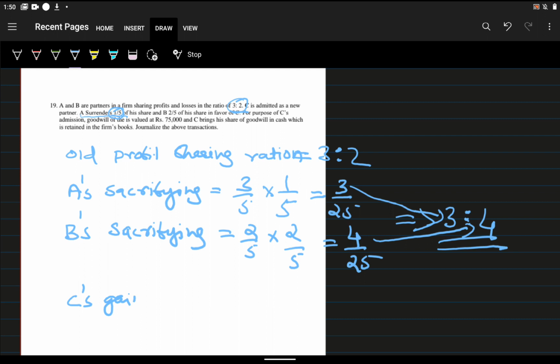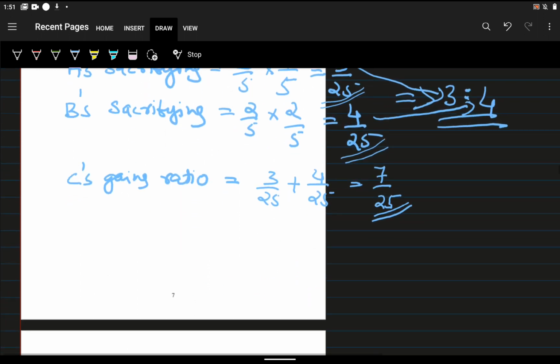C's gaining ratio is equal to how much A and B sacrificed. A sacrificed 3/25 and B sacrificed 4/25. So 3/25 plus 4/25 is equal to 7/25. This is C's gaining ratio.